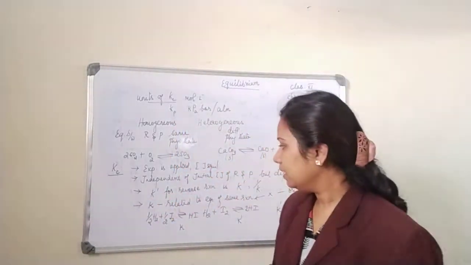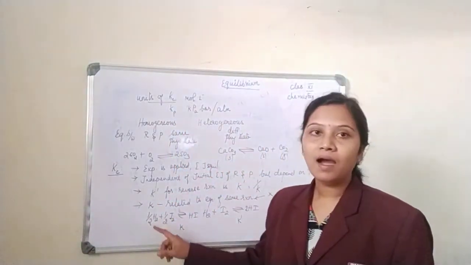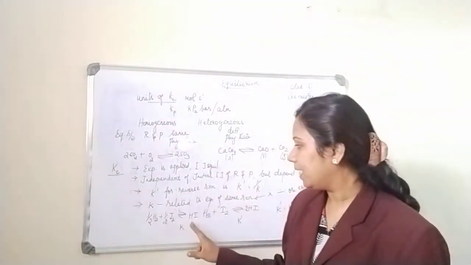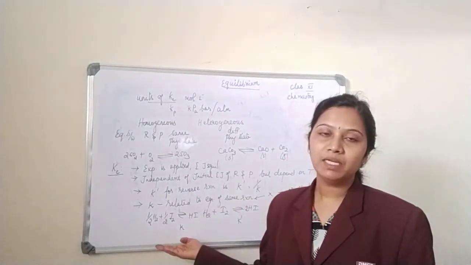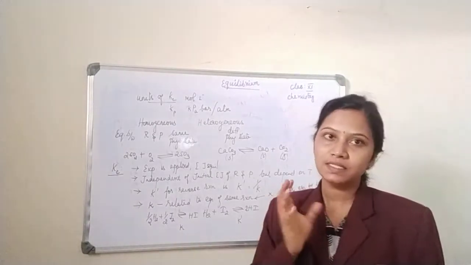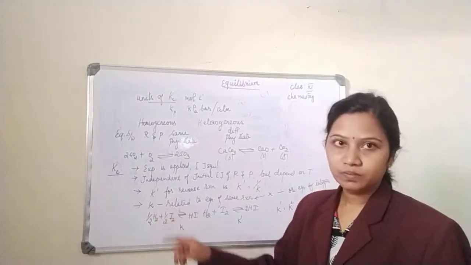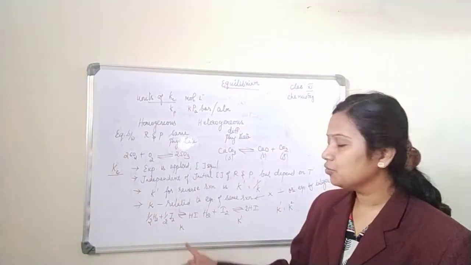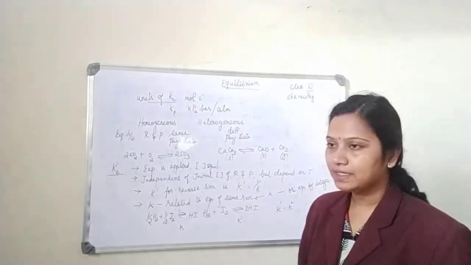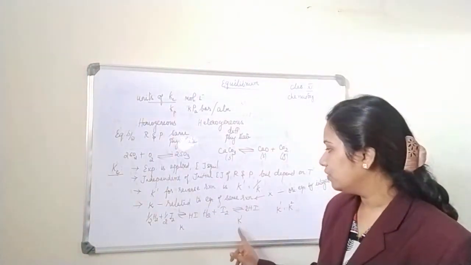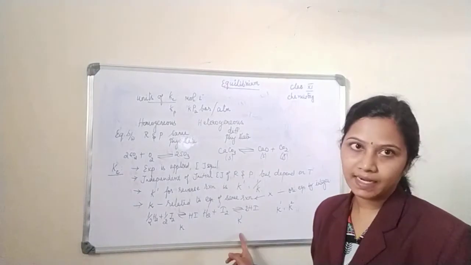Say for example, I have a reaction where half hydrogen and half iodine react to give hydrogen iodide. This is the equation of K. Now when I multiply this by 2, the 2 and 2 will cancel, so I will get a reaction like this: H2 plus I2 gives rise to 2HI. This is called K dash.